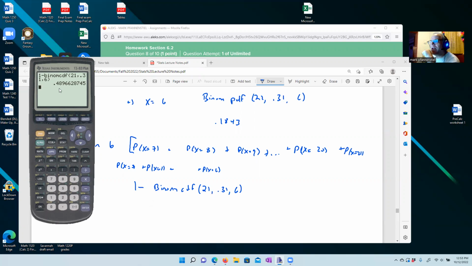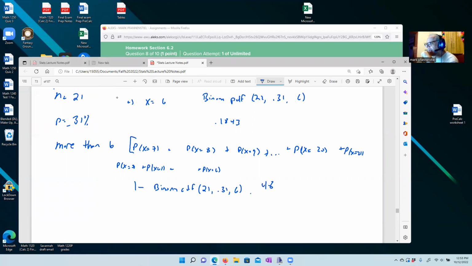We end up with 0.48966, so we're going to say 0.4897. Okay, 0.4897. That's what we're going to give the computer. That's what we're going to tell the answer is.